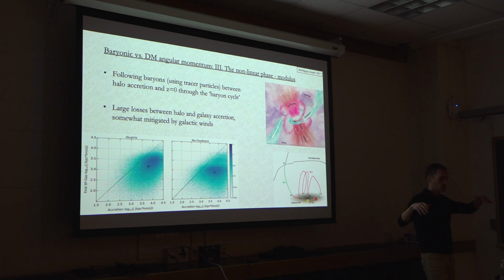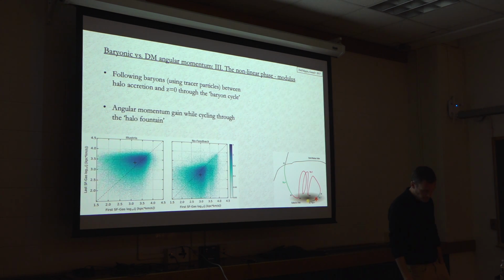Gas loses angular momentum as it does this part of its journey, but when no feedback, no winds are included in the simulation, somehow this loss is stronger, and we don't really understand yet why that is. Moving on to the next phase, now we are comparing the angular momentum that gas has at this point, at the last time that it's becoming part of the galaxy, versus the angular momentum we had at this point. So the angular momentum changed during this recycling through the fountain phase.